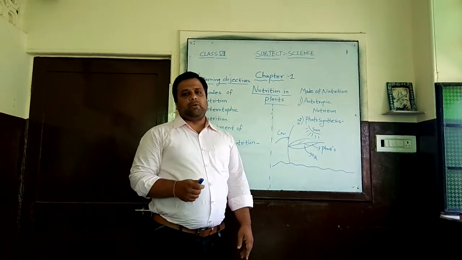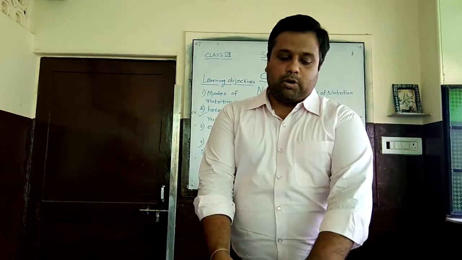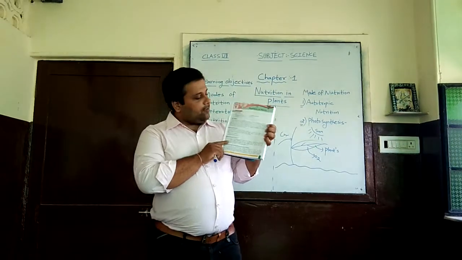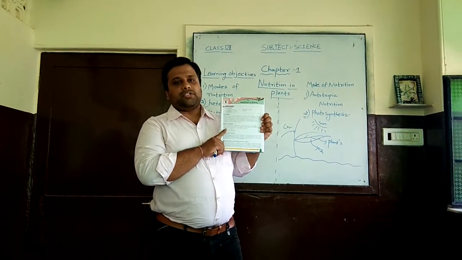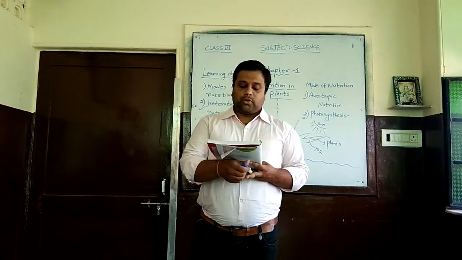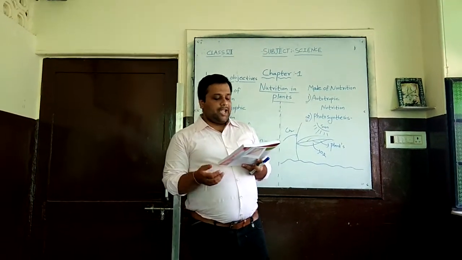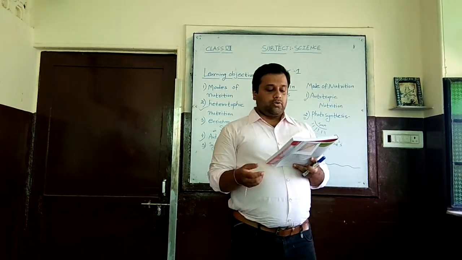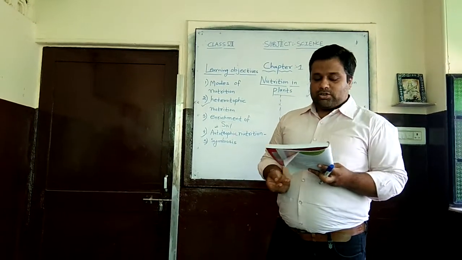Now we come to the chapter, which will give you a brief idea about how nutrition is done in the plant. Here I will read for you the objectives and the introduction given inside the book. The learning objective is to understand the mode of nutrition, heterotrophic nutrition, enrichment of soil, autotrophic nutrition and symbiosis. Let's begin. What is the introduction all about?